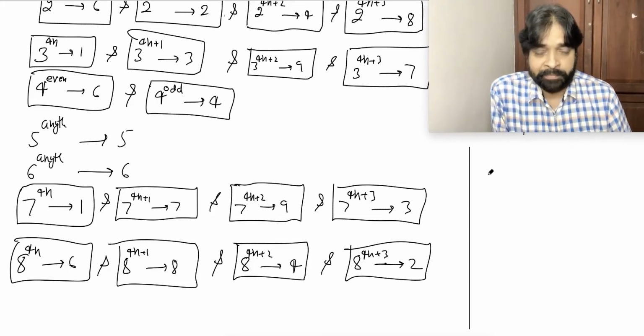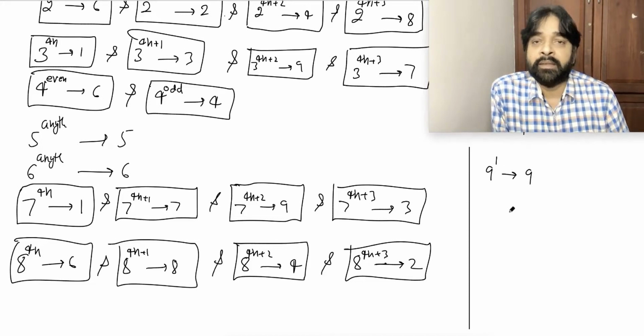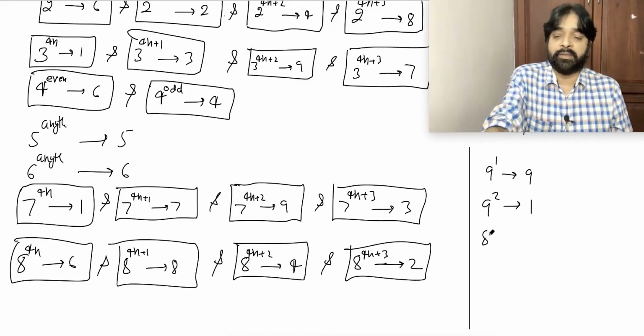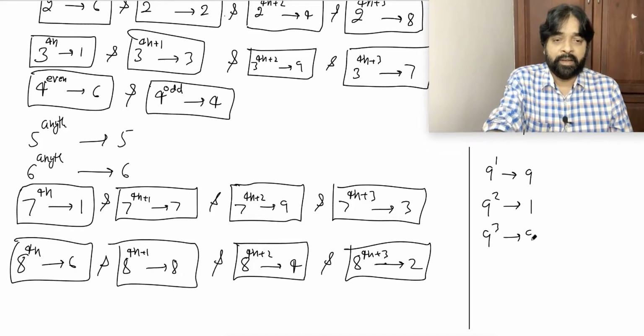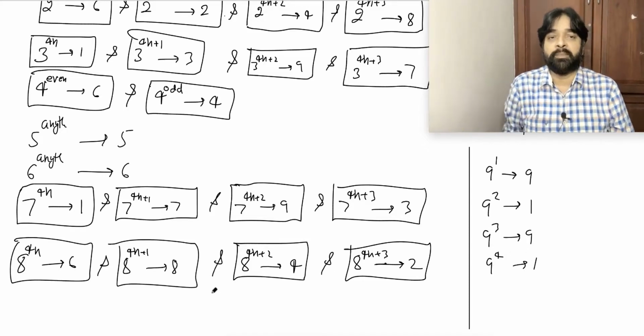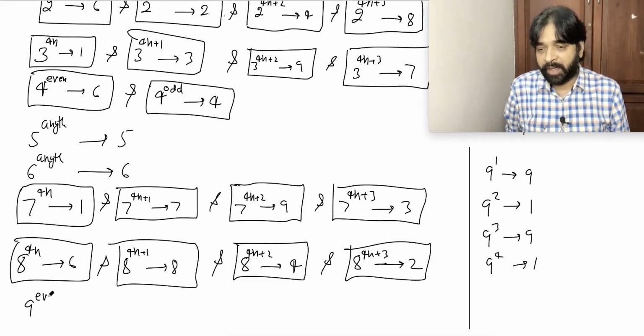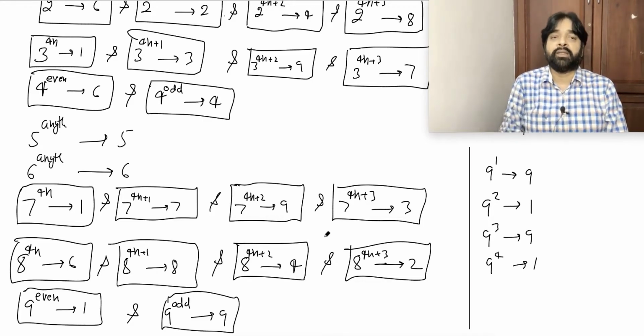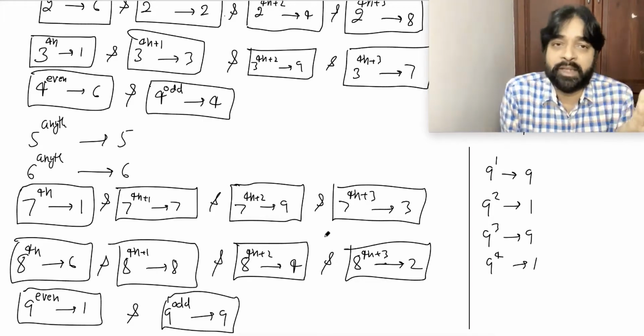Okay. 9 power 1, 9. 9 power 2, 1. Because 9 into 9, 81. 9 power 3, 9. 9 power 4, 1. Oh, it's simple. 9 power even, 1. And 9 power odd, 9. Correct? This is the complete chart, no other digit.